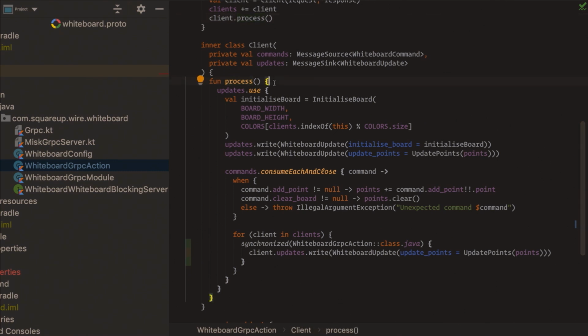And in the process method, nothing fancy. We use the update sink to send data to the client saying, OK, set yourself up, and here is the current state of the points. And then every time we receive commands from a client, we need to broadcast that to everyone. So if it's an add point command, we just add it to the list of points. If it's a clear, we clear it. And then for all clients, just write and send the data, and you're good to go.